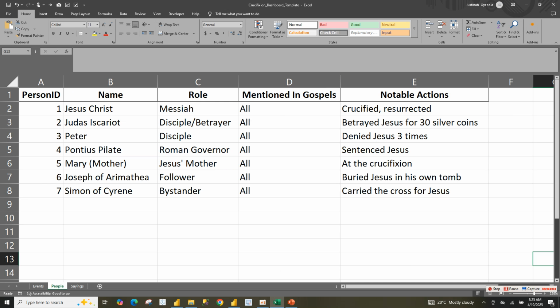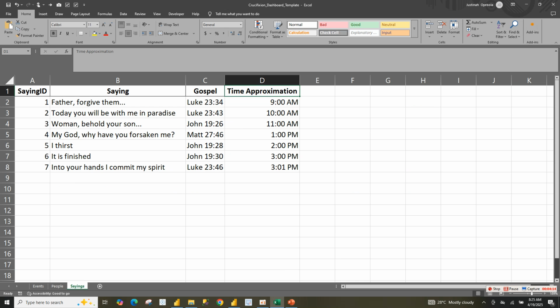Also, we have the people: the name, the role, what they partook in, and the notable action. Then the seven sayings on the cross: these are the seven sayings of Jesus Christ on the cross, the biblical reference, and the time approximation, that's the timestamp for each of the sayings in the Bible.